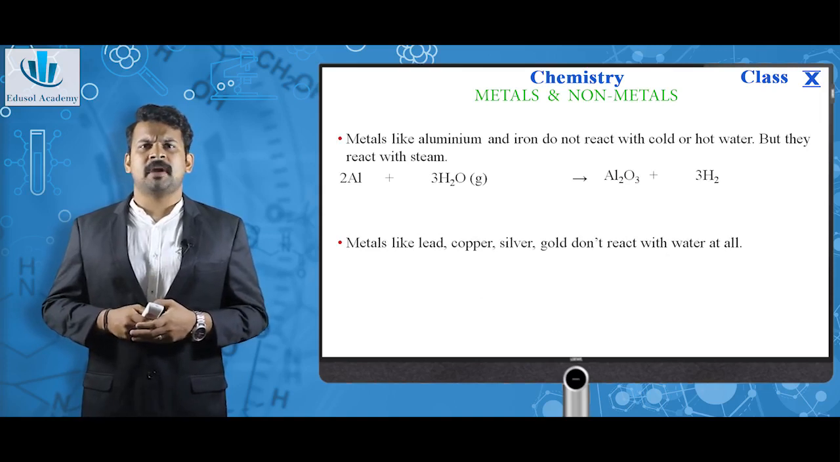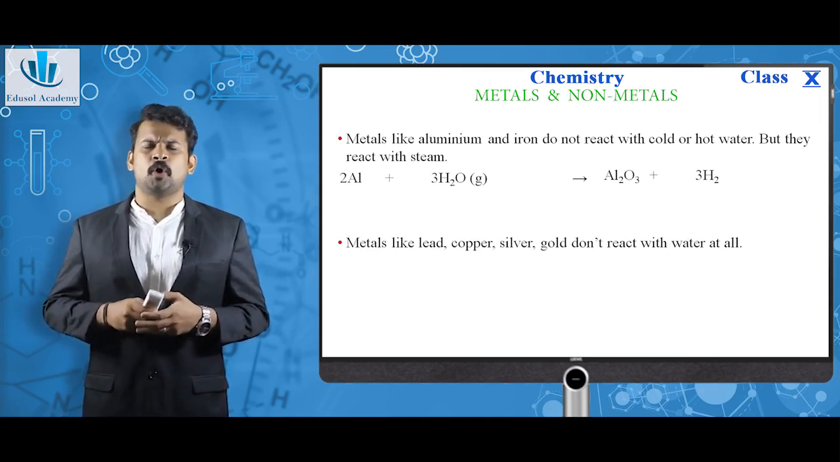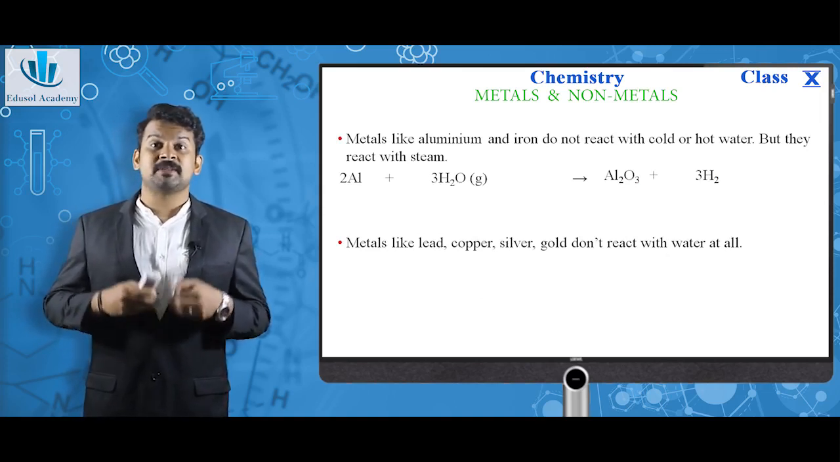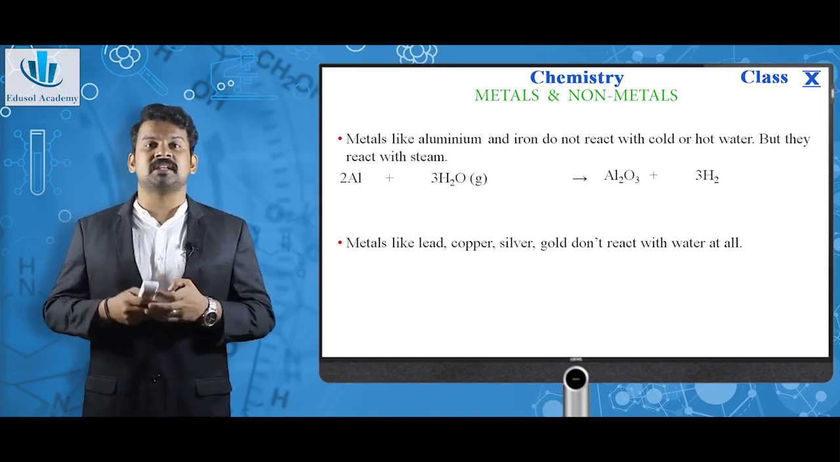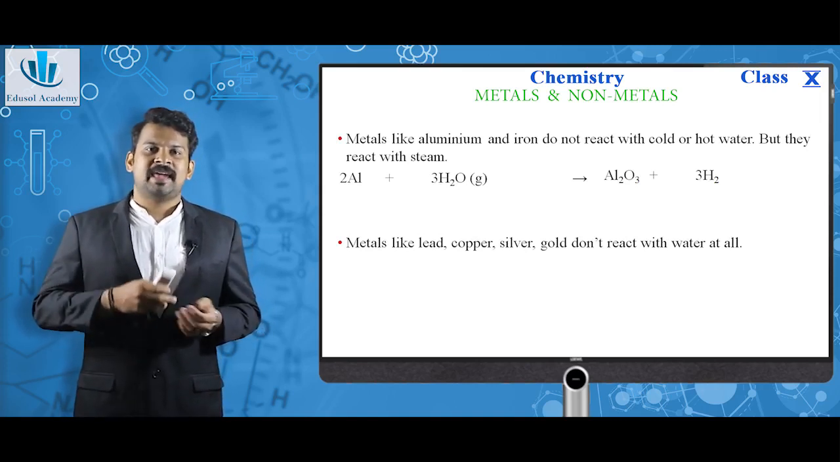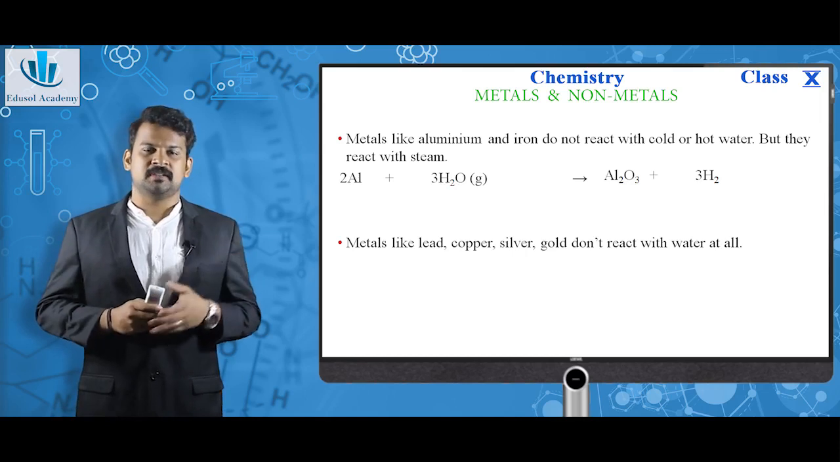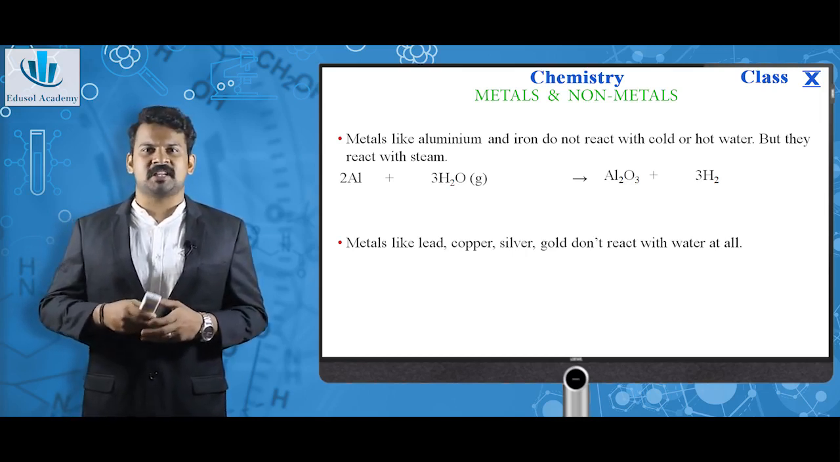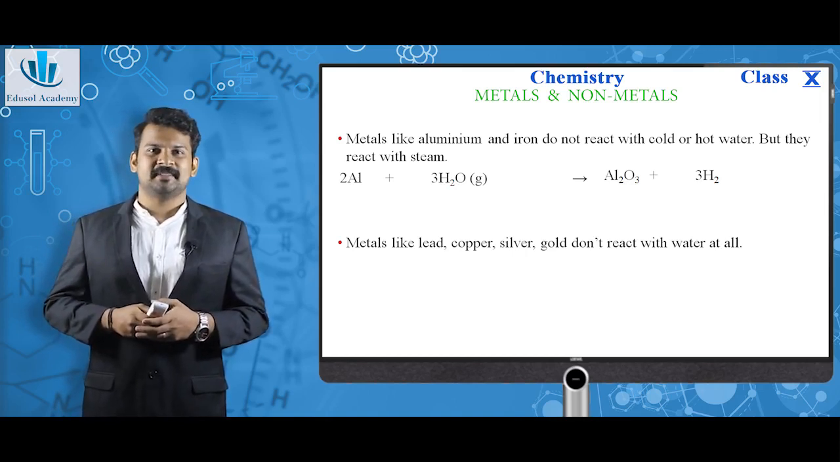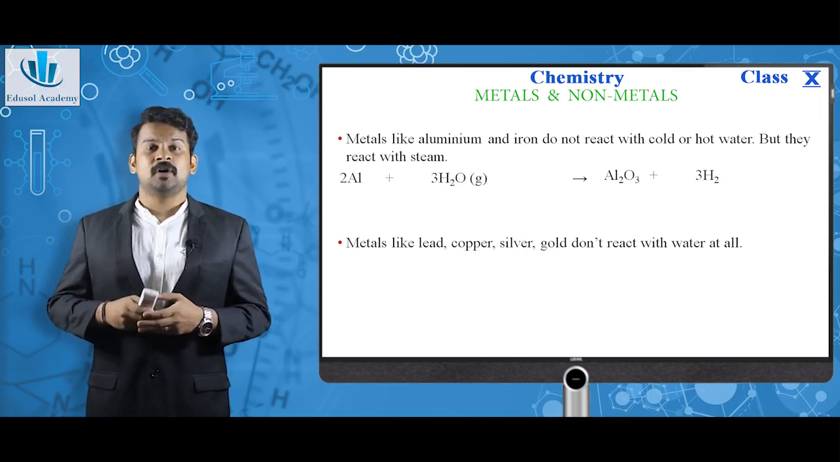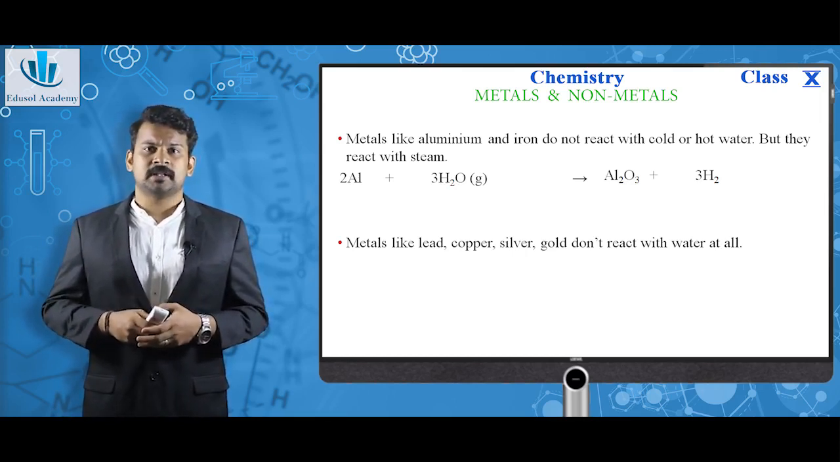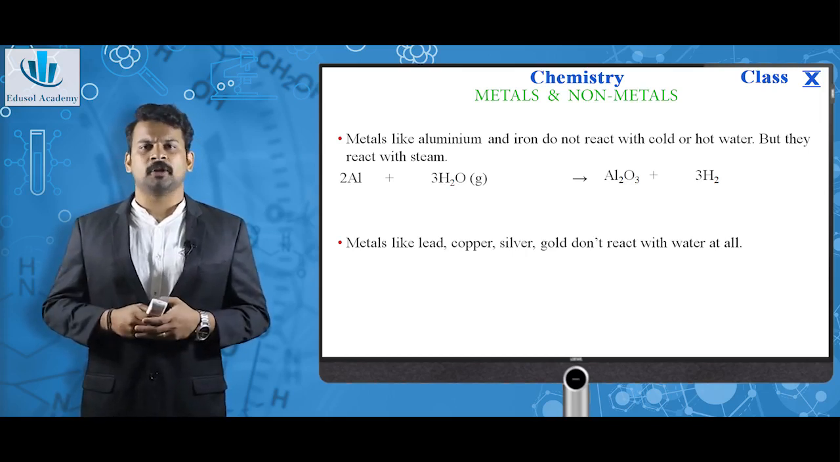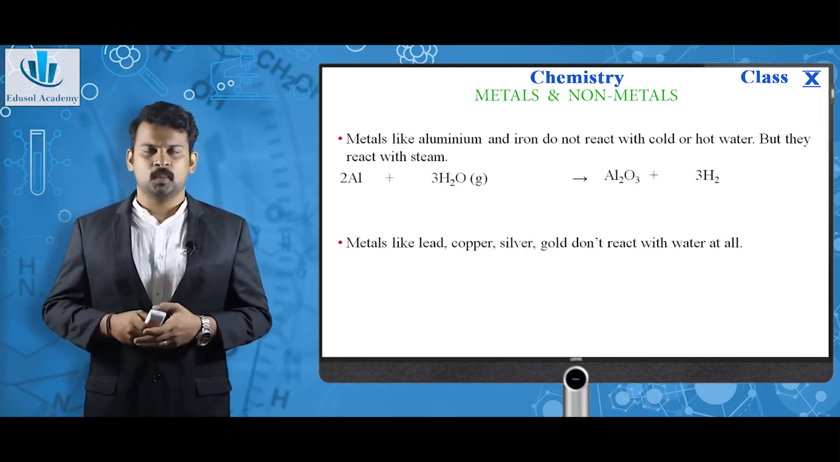Metals like aluminium and iron do not react with cold or hot water, but they react with steam, which is the gaseous state of water. Al plus H2O(g), which means steam in the gaseous state, giving Al2O3, aluminium oxide, plus H2. But metals like lead, copper, silver, gold don't react with water at all. They are least reactive with water.